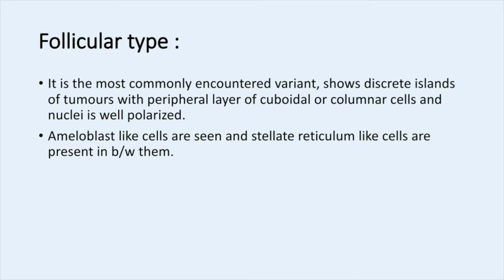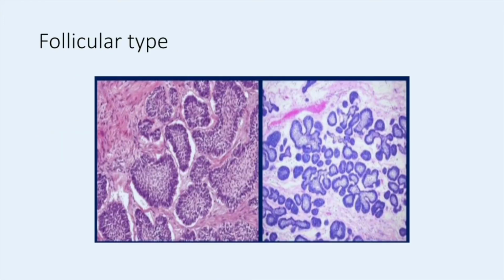These cells are considered as ameloblast like cells, and between these ameloblast cells we will see the stellate reticulum like cells. It is the histological diagram of the follicular type. Each island shows peripheral staining nuclei, ameloblasts, and in between these ameloblast cells we will see the stellate reticulum.